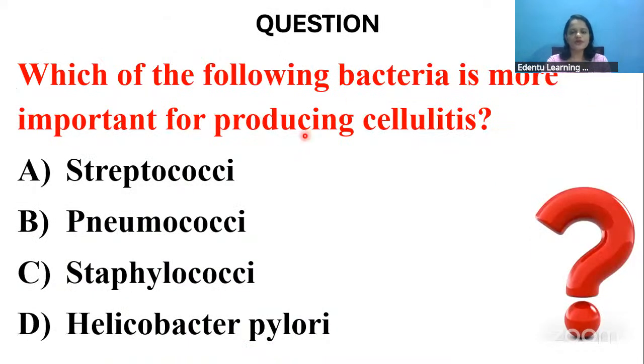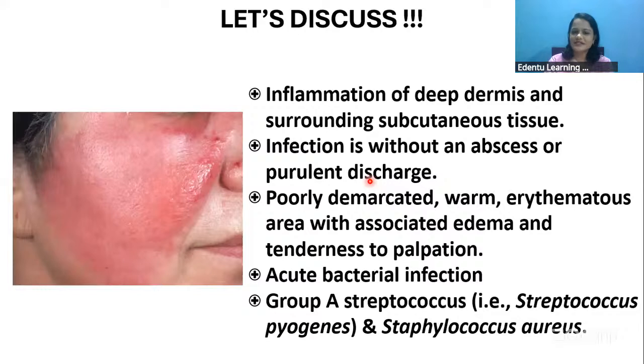Now, next question. Which of the following bacteria is more important for producing cellulitis? Which of the bacteria is more involved in producing cellulitis? Cellulitis is the inflammation of the dermis and the surrounding subcutaneous tissue.